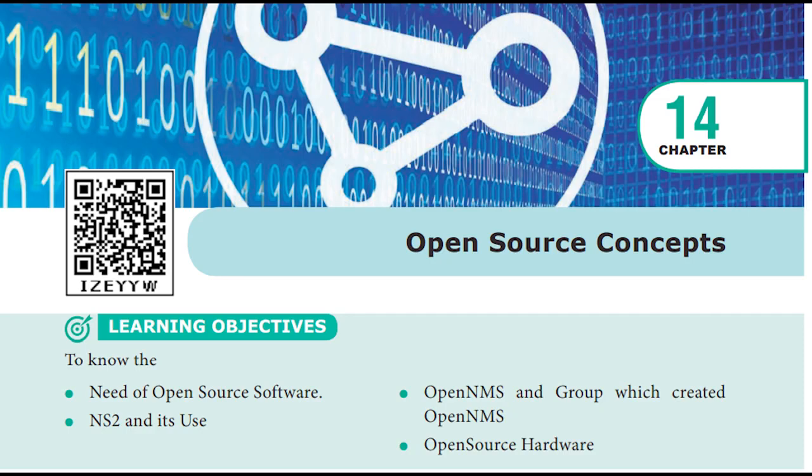And then the network simulation tool, that is NS2, we will see about this in this open source chapter. And then OpenNMS, this has three functional areas, that is service monitoring, data gathering, and event management and notifications. About this and all we will be seeing in this open source chapter.